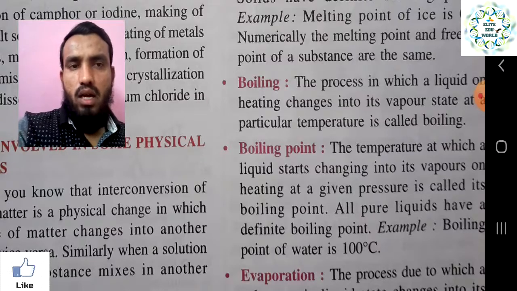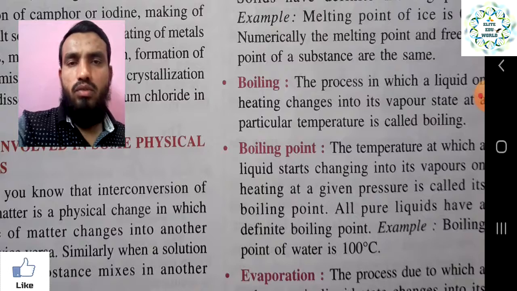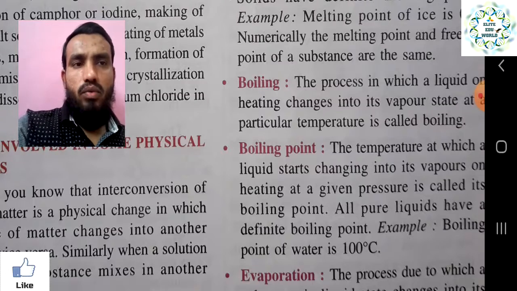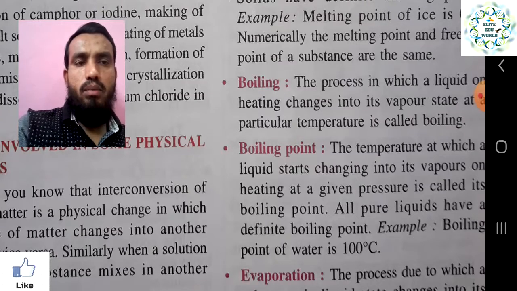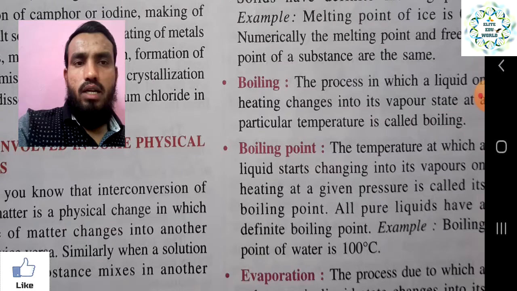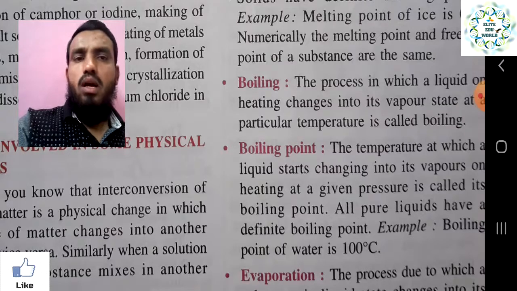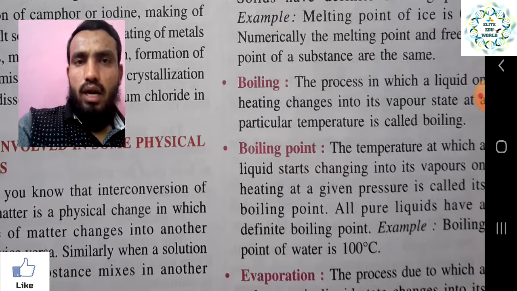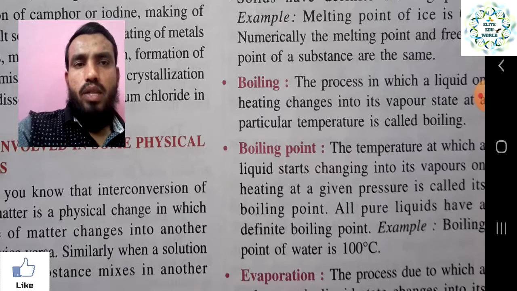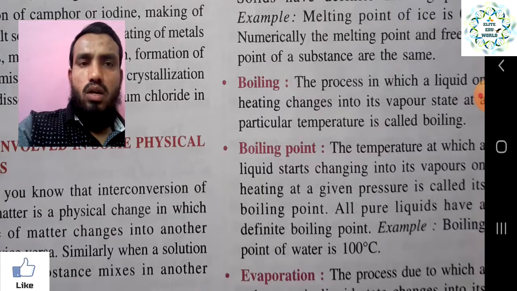The temperature at which a liquid starts changing into vapor on heating at a given pressure is called the boiling point. All pure liquids have a definite boiling point. Example, the boiling point of water is 100 degree centigrade. At 100 degree centigrade, water starts converting into vapor form.